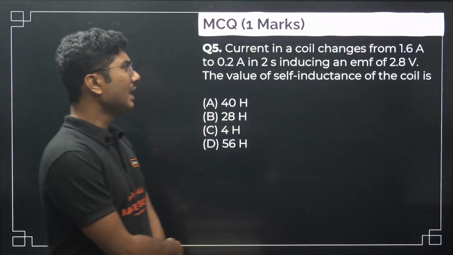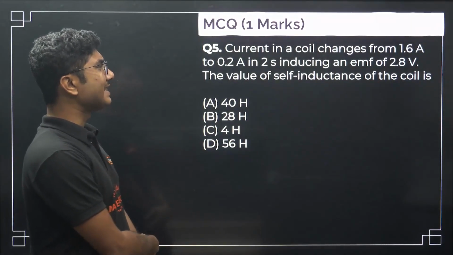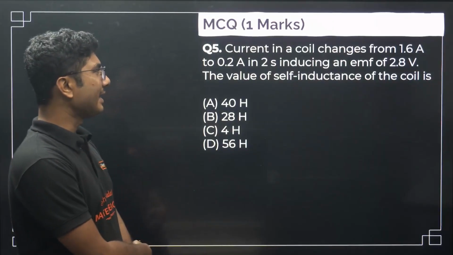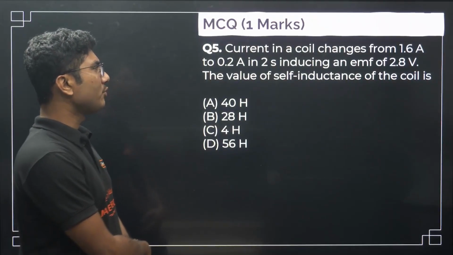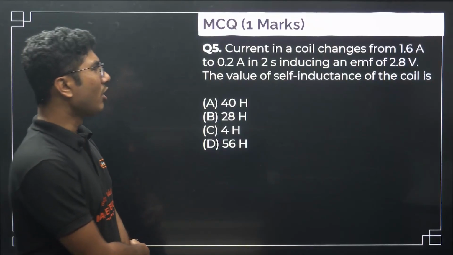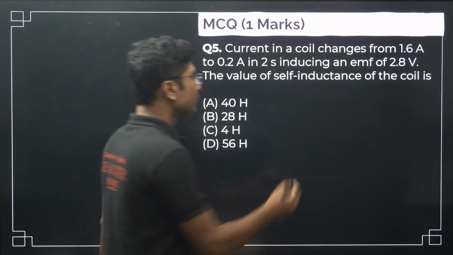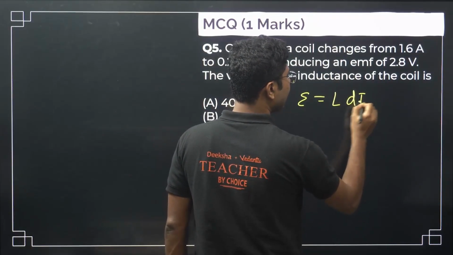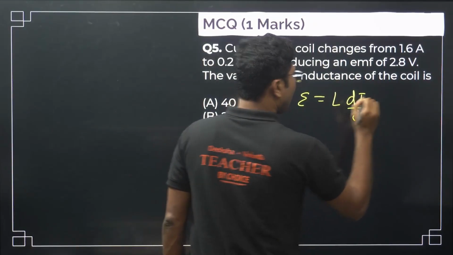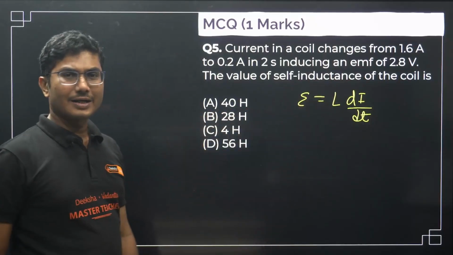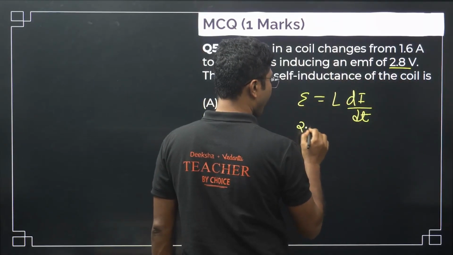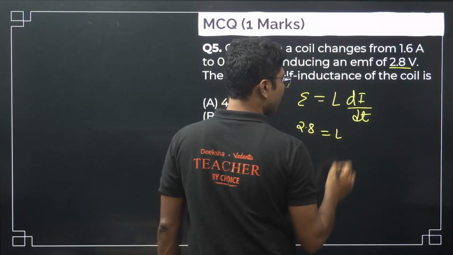Current in a coil changes from 1.6 ampere to 0.2 ampere in 2 seconds, inducing an EMF of 2.8 volt. The value of self-inductance in the coil is? Induced EMF is given by L di by dt. Now you have to find the self-inductance, which is L. Induced EMF is given as 2.8 volt, and L we do not know.